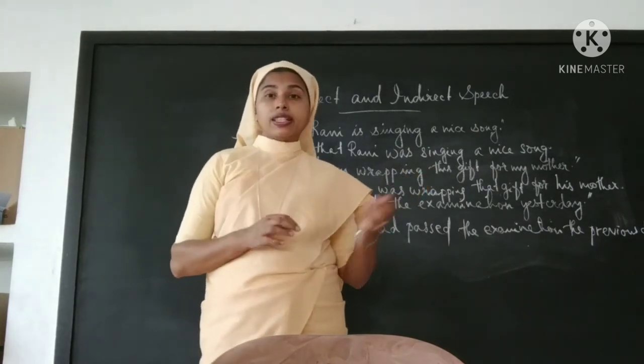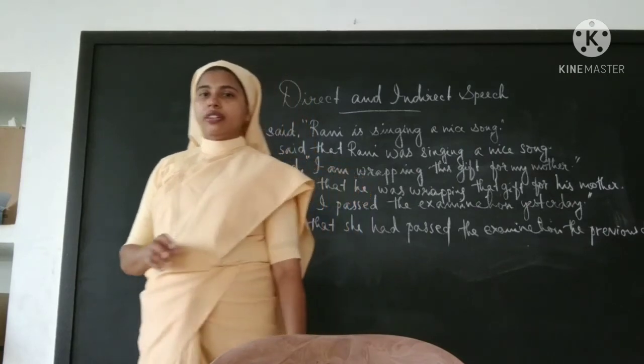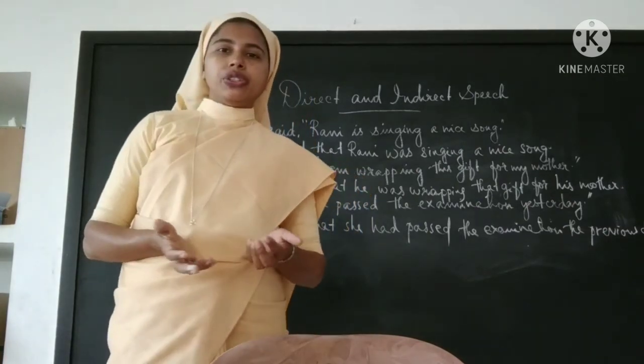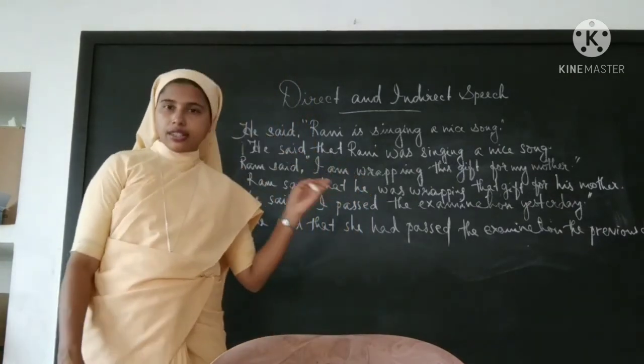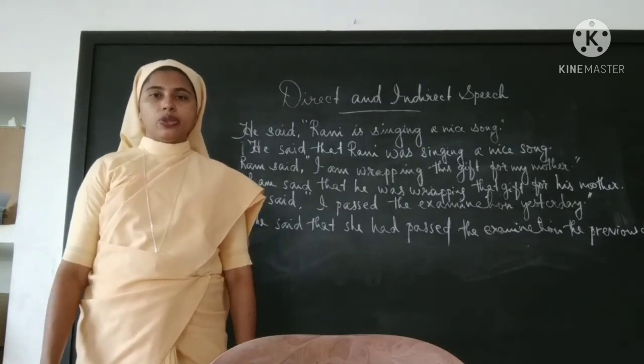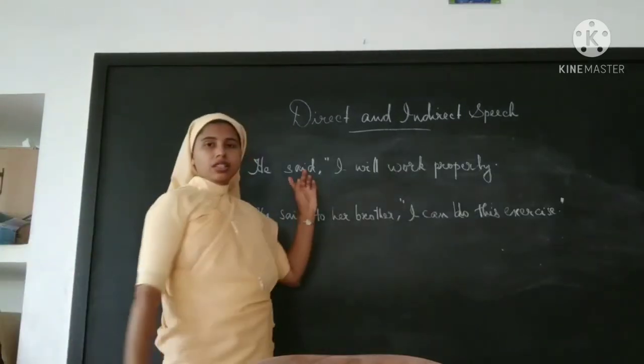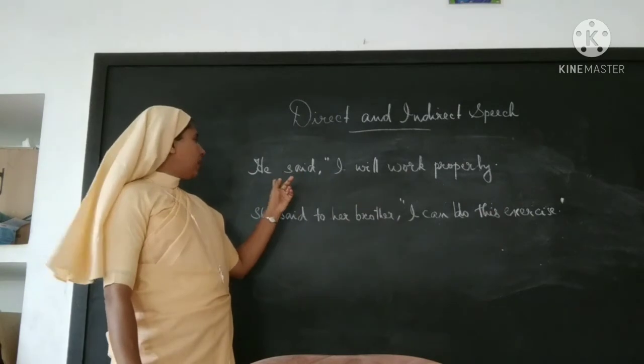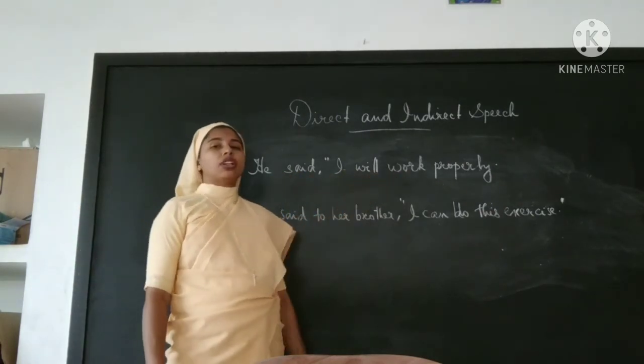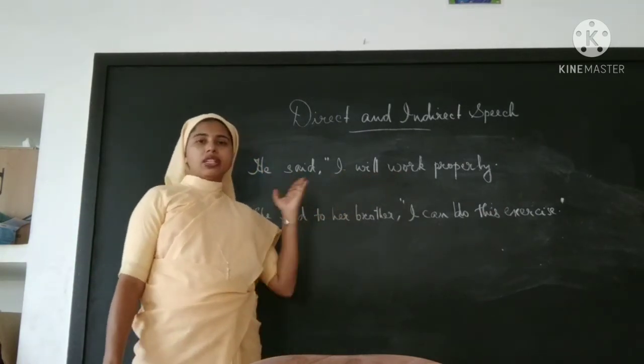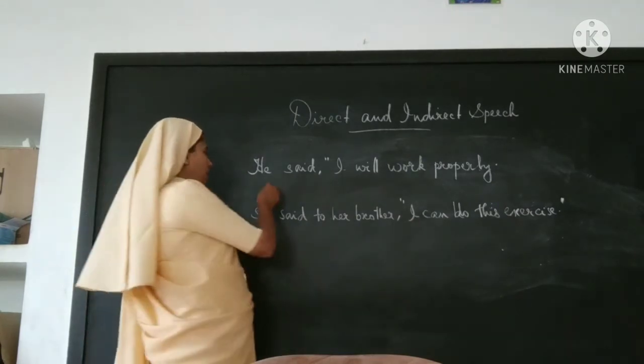Okay, we'll do one more exercise that is in future. You haven't done anything that is in future. We will take one sentence in future. After that, I will ask you to do some exercise. See these sentences. He said, "I will work properly." Let's change into indirect speech.